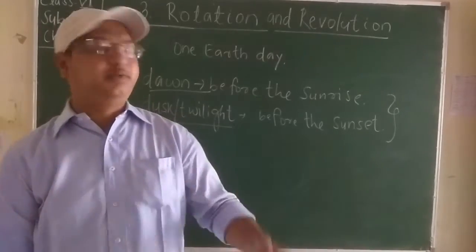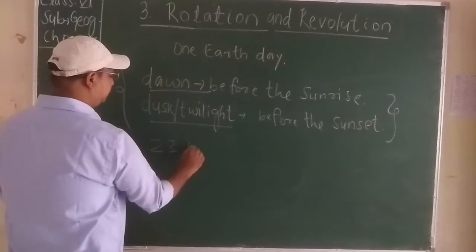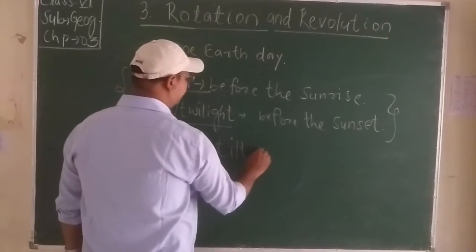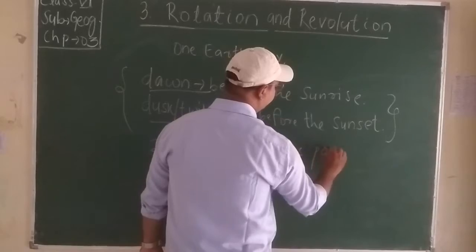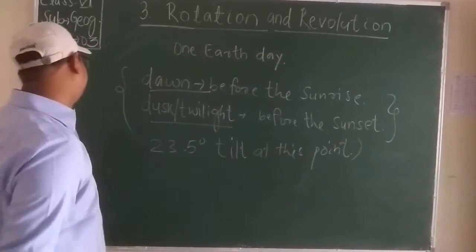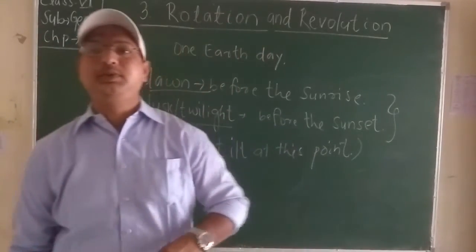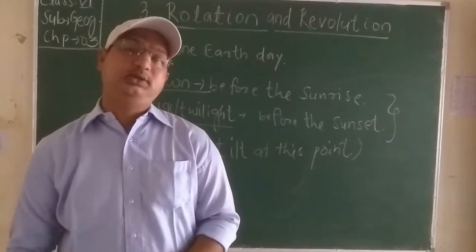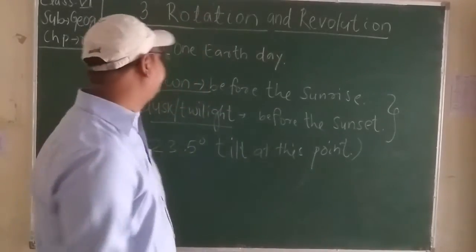It is tilted at an angle of 23.5 degrees. At this point, the tilt leads to unequal length of days and nights because it is like this, a little bit of bend.